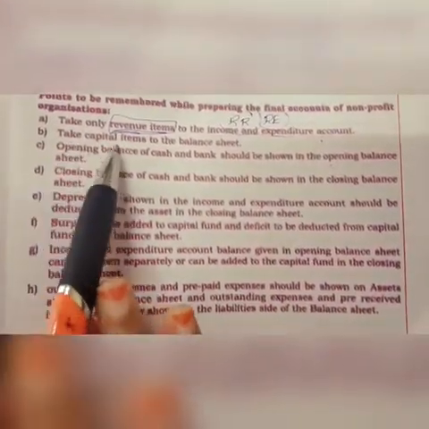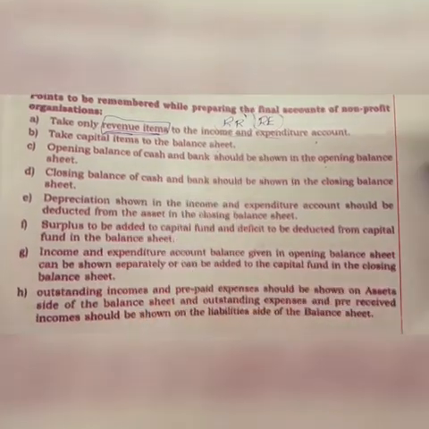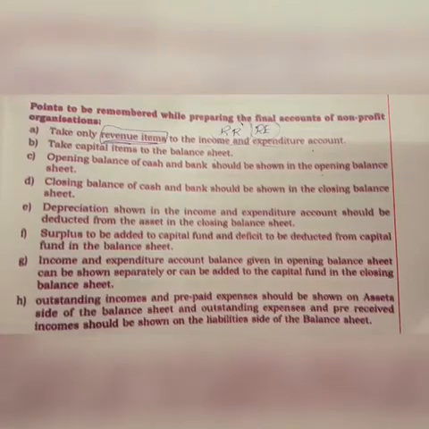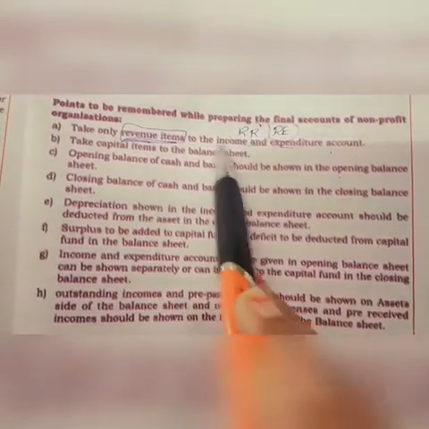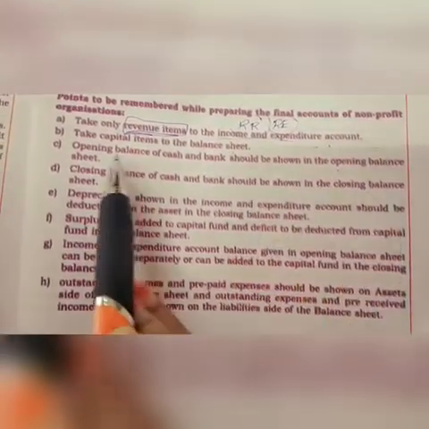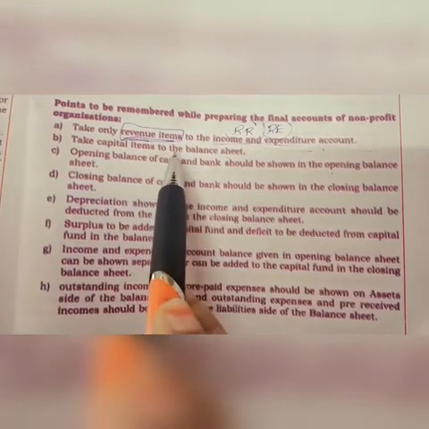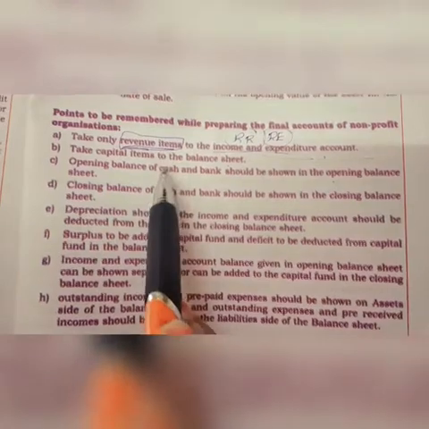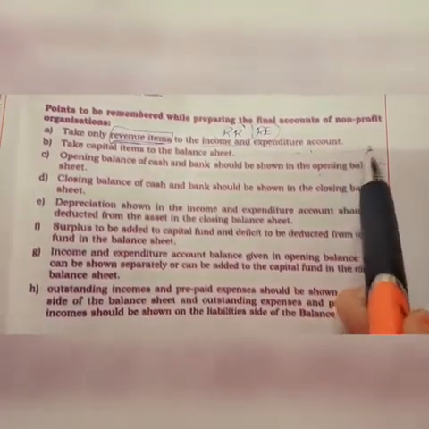Next point is to take capital items to the balance sheet. The receipts and payments account includes capital items as well as revenue items. So revenue items are considered in the income and expenditure account, and the capital items should be taken to the balance sheet, as the amount of capital fund as well as on the side of assets.